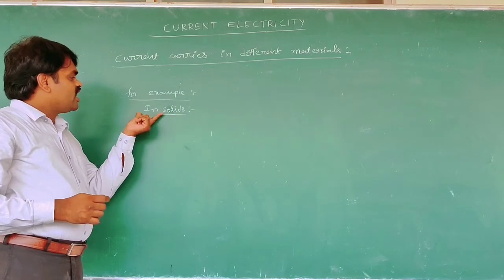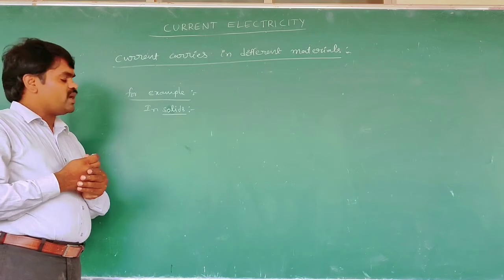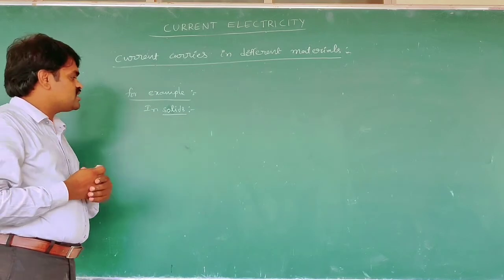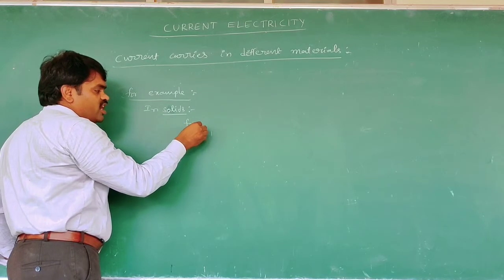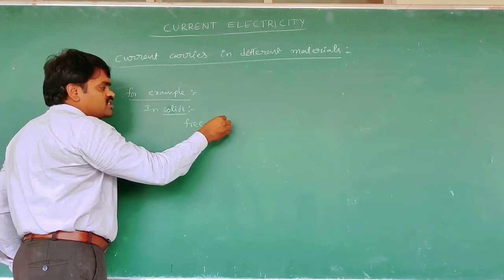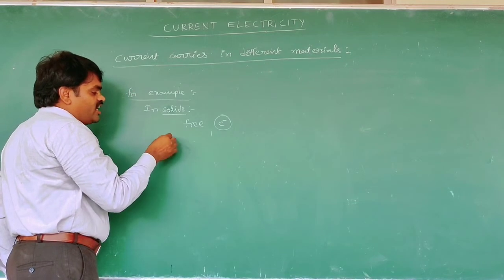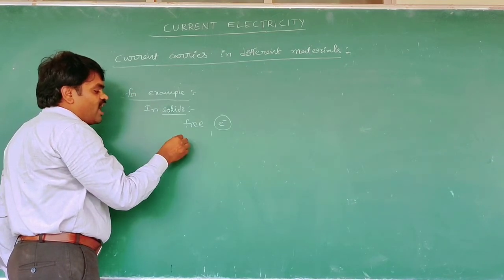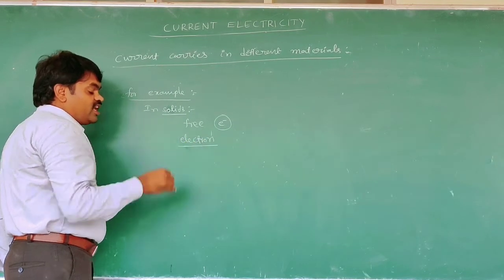That's why the current in metals is due to free charge carriers, or the electrons. That's why in conductors the current carriers are the electrons.